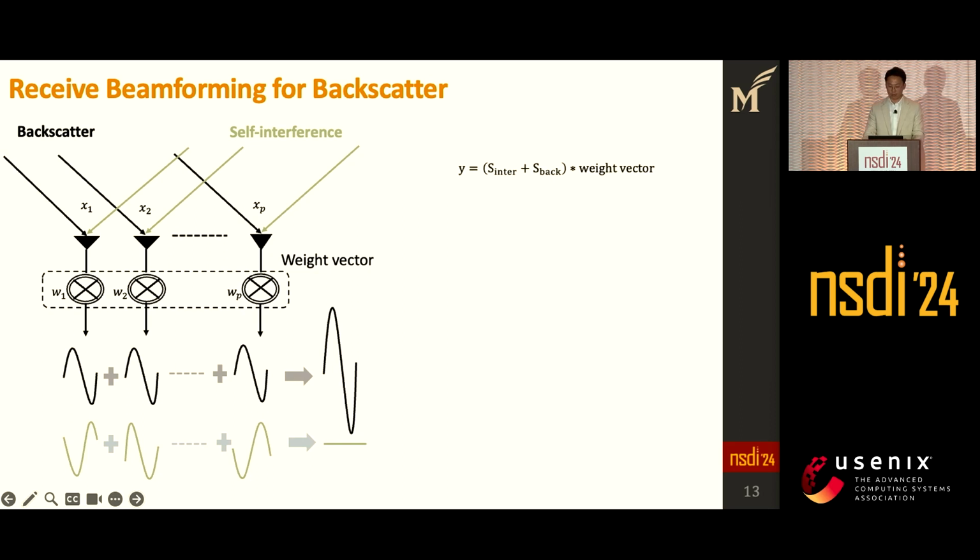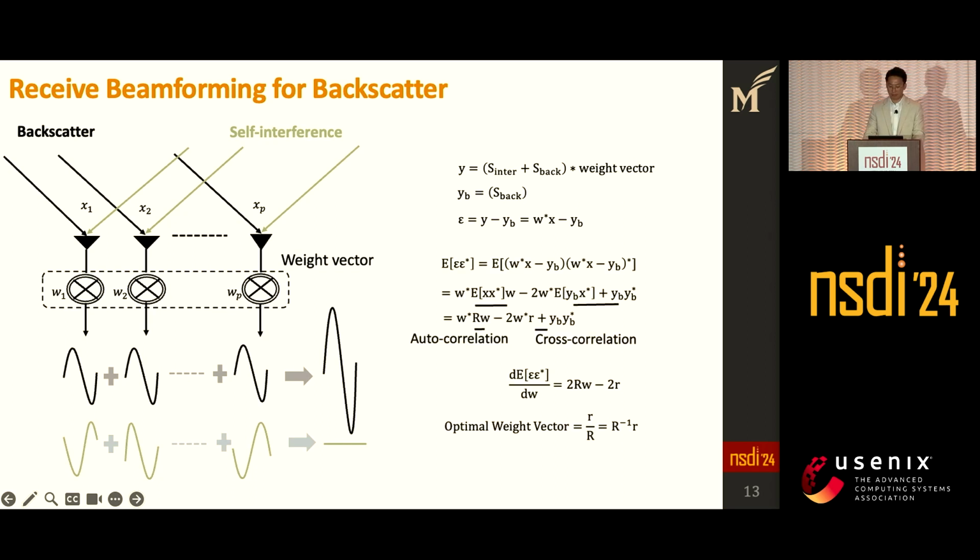Let's say we have a received signal Y, which has both a backscatter signal and a self-interference signal, each multiplied by a wave vector. We define YB as the ideal signal where we only have a backscatter signal. What we want to do here is apply this wave vector to make the received signal as similar as possible to the ideal signal. Let's say the error represents the difference between the received signal and the ideal signal. By finding the minimum of the mean square error, we can find the optimal wave vector.